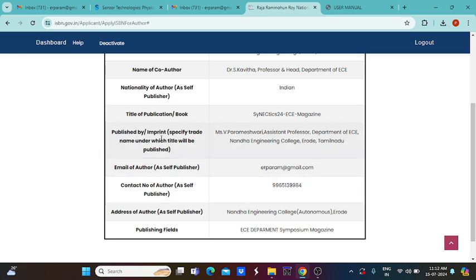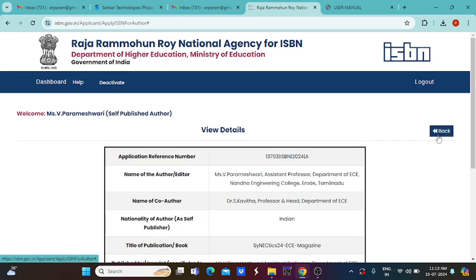But in published by, the designation, college name or some other thing should not appear. It should not be entered in this particular field because we only mention self-published by. So we have to give only our name. Because of this reason, the first time it was rejected.